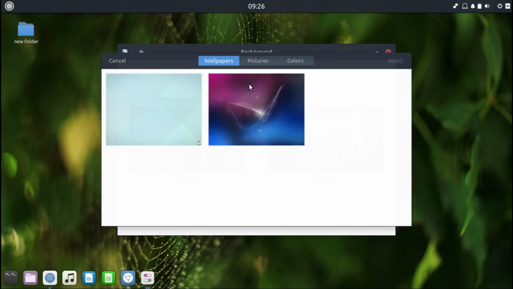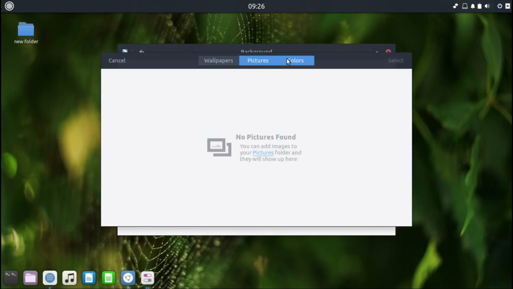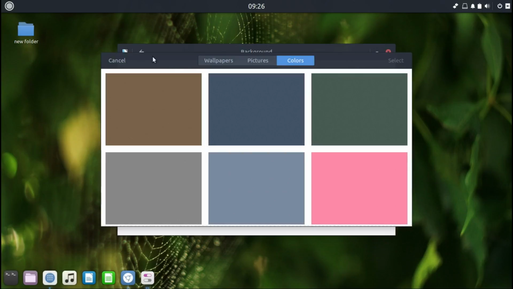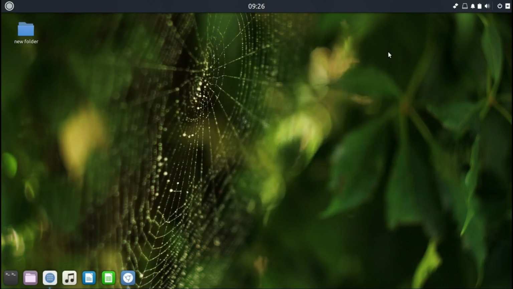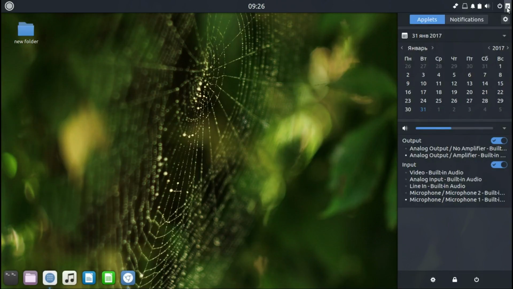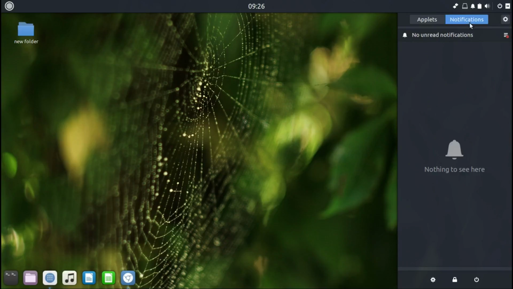Here you can also choose your own pixels, but as you know, GNOME, it's probably not needed for me to tell if you ever saw GNOME, but it's a very simple, nice operating system. This is your applets, calendar. It also looks a bit like your Deepin desktop, which is not a bad thing.